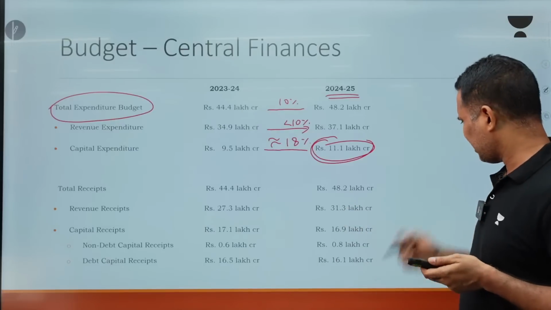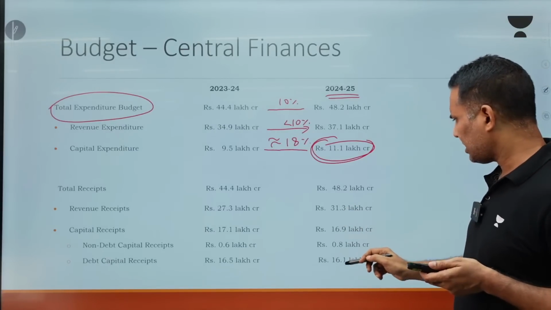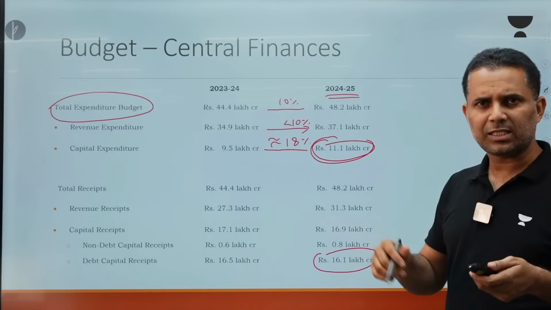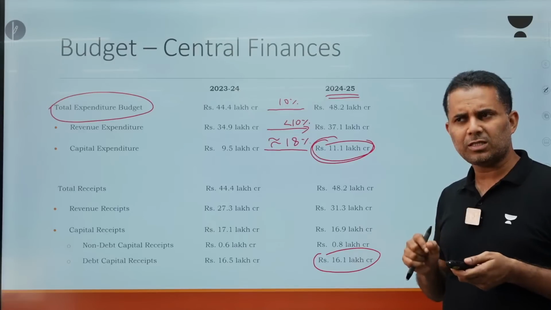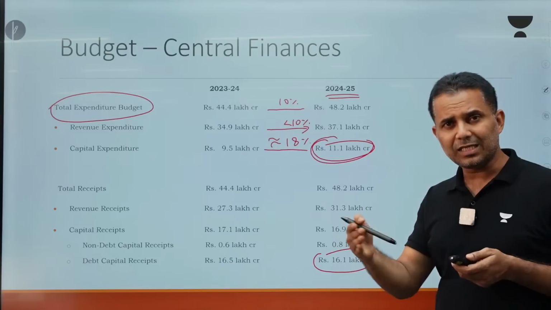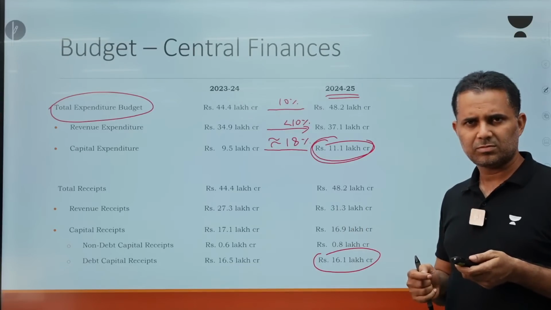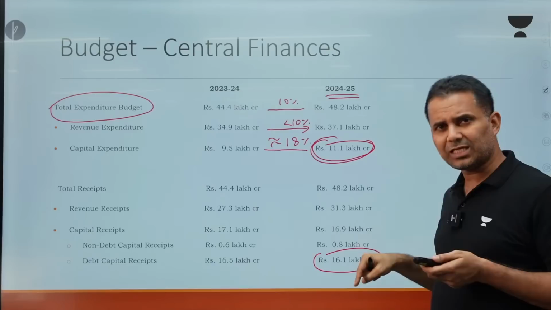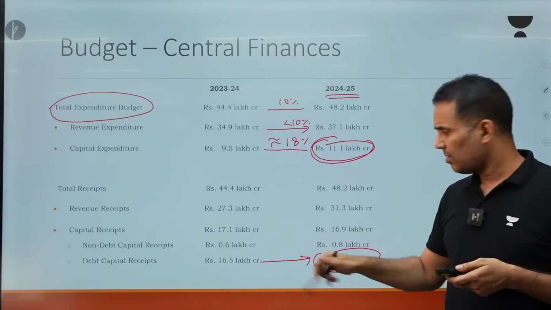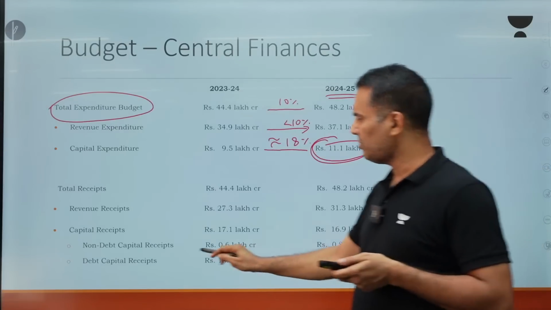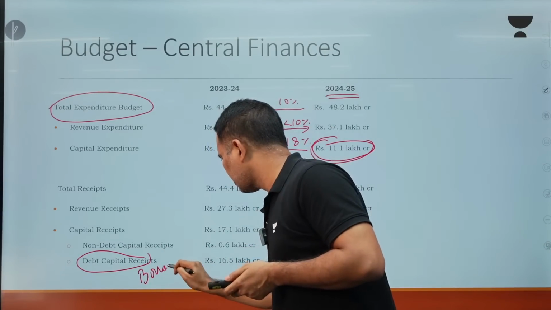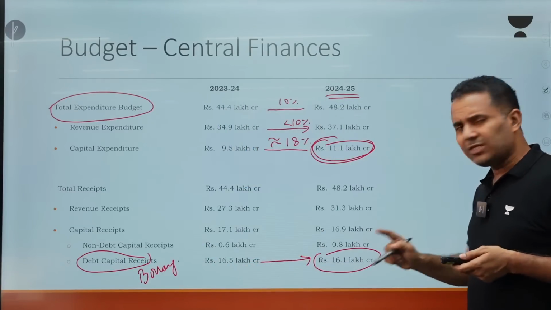Revenue receipts are not much relevant here, but you can see that the borrowing, the debt capital receipts this year, is going to decrease from the previous year. This is a significant thing, because generally fiscal deficit, borrowing, decreases in percentage terms. Generally it doesn't decrease in absolute terms, but this time, of course in percentage terms it's going to decrease this year, but even in absolute terms the debt capital receipts, meaning borrowing, is going to decrease. This is very significant.